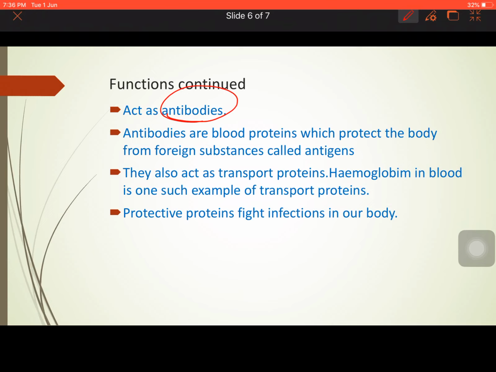Why? Because antibodies are blood proteins which protect the body from foreign substances called antigens. So, whenever a virus is entering the body, it is the antigen with which the antibodies, the blood proteins, need to fight. Now, these vaccines which are being given nowadays, what they are doing, they are promoting antibody production in our body.